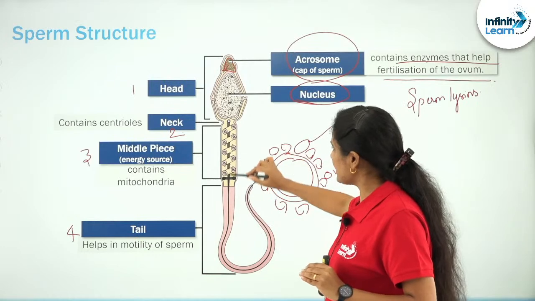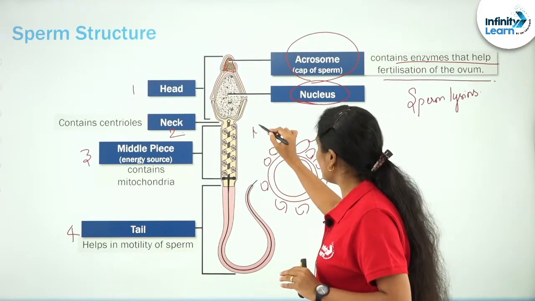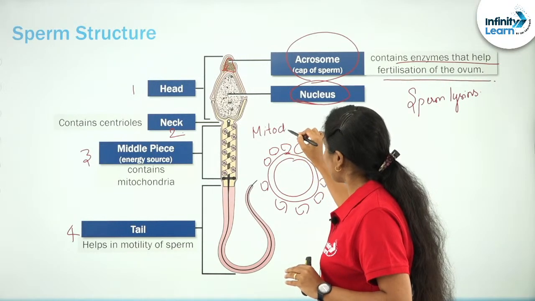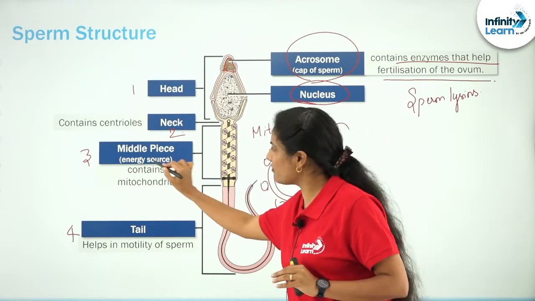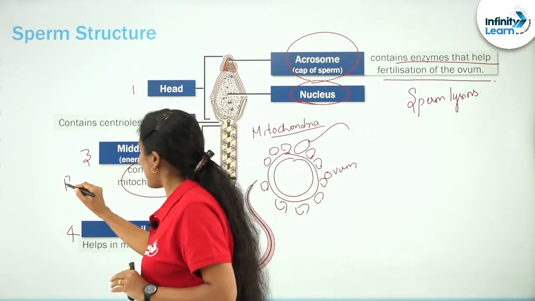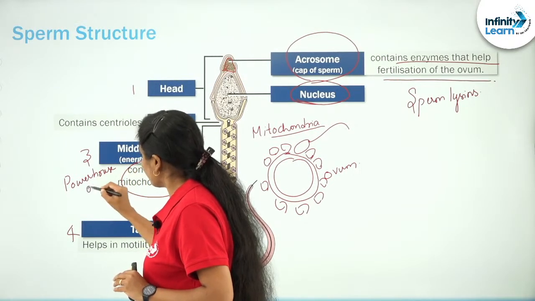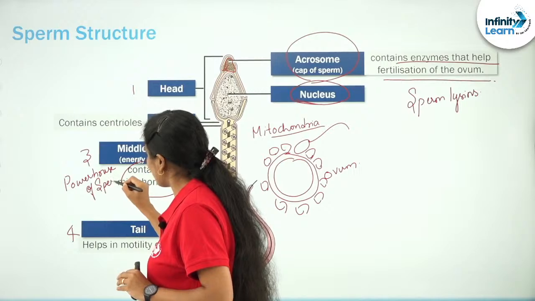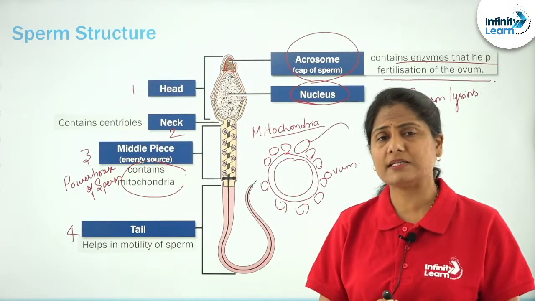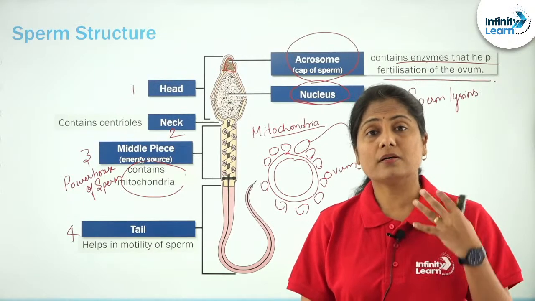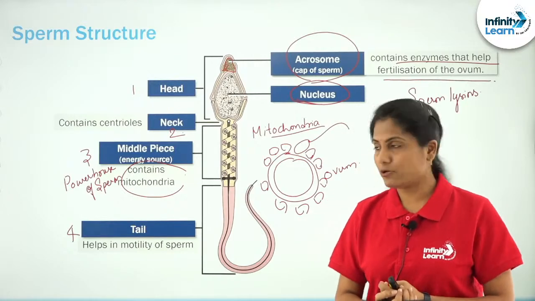And then there is this middle piece with the spirally wound mitochondria, right? The middle piece has a lot of mitochondria, and which is why it is referred to as the powerhouse of the sperm, right? What is it referred to as? Powerhouse of the sperm, because of so many mitochondria that are present in here, which is helping with the movement of the sperm. It provides the energy for the movement of the sperm.